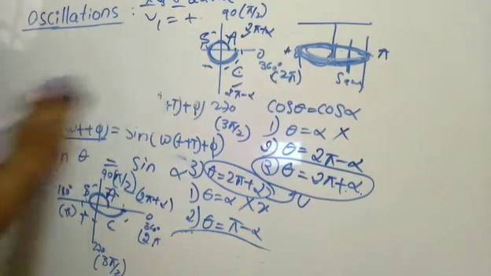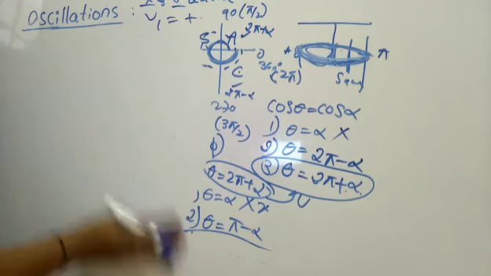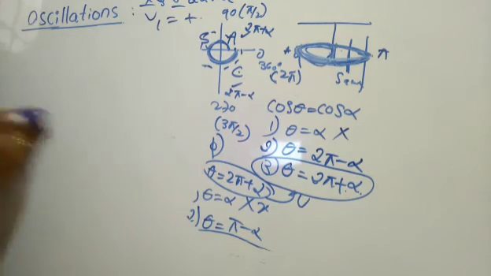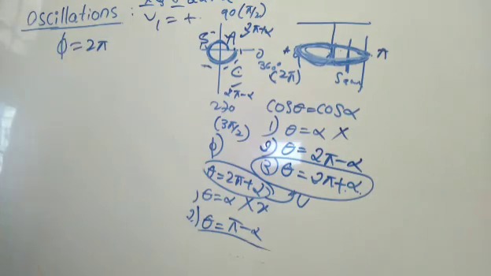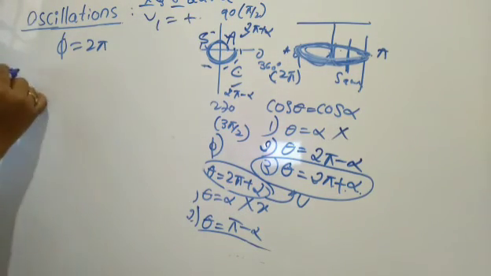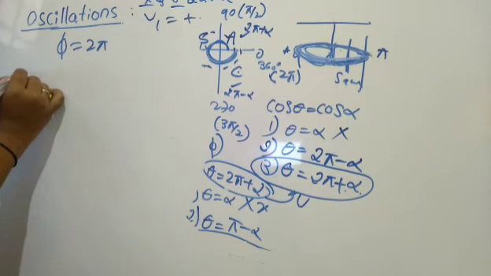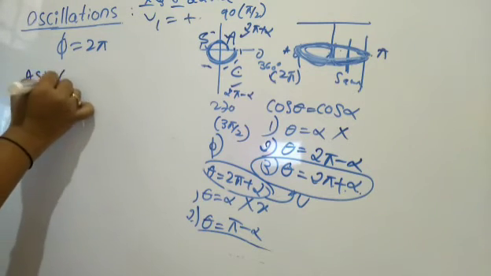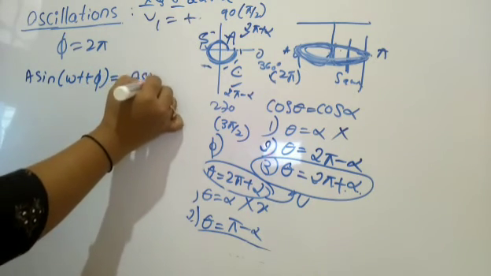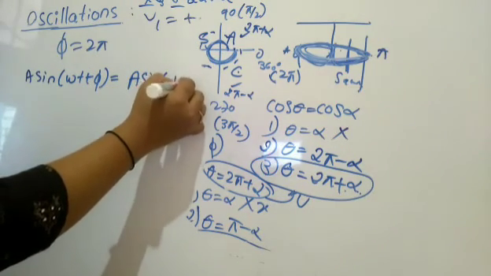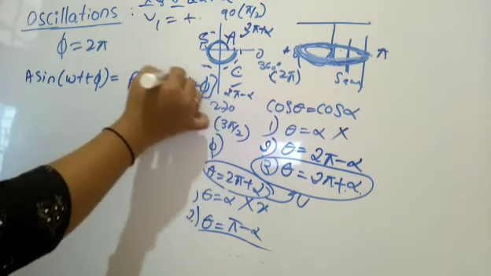So what is the final conclusion here? Any one you can take as a part of it. I will take phi is equal to 2 pi here. That means we got 2 pi on both sides, this part and this part. This is for velocity, this is for the displacement. Now you can go ahead with A sine omega t plus phi is equal to A sine omega (t plus T) plus phi, right?